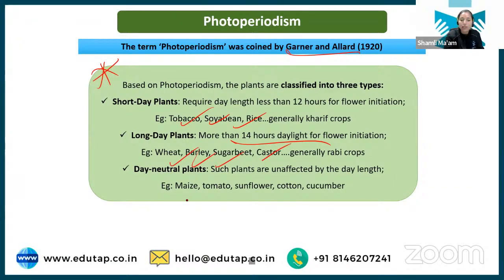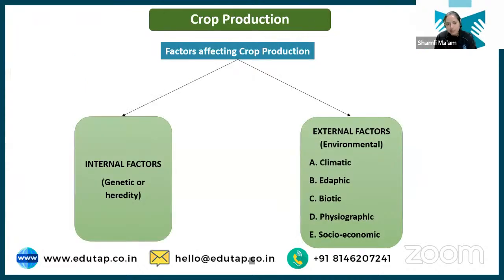And then day neutral: maize, tomato, sunflower, cotton, and cucumber. These are the examples, okay? So just remember the examples and the meaning basically. What is the meaning of short day plant, long day plant, and day neutral plant? Okay, with this, the climatic factor is done.